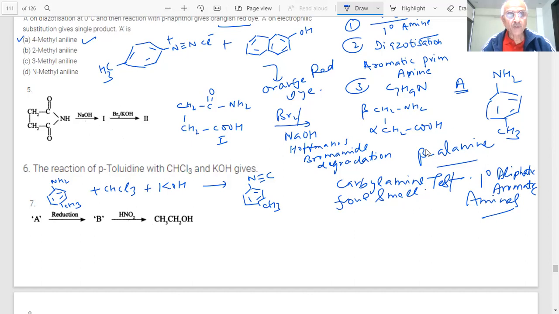Next question is on the screen. Students, this product is given, you have to go back. This is alcohol, from nitrous acid. What should be reacted with the nitrous acid so that you get alcohol, students? Aliphatic amines. Then what will be that amine? CH3 CH2 NH2. Reduction, what should be reduced to get this, students? Reduction. NO2, it will be NO2.